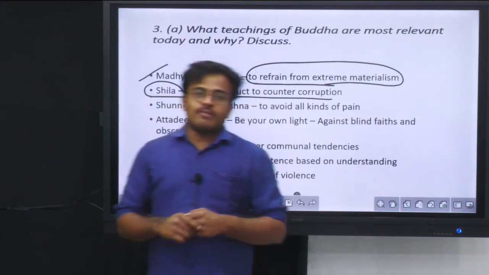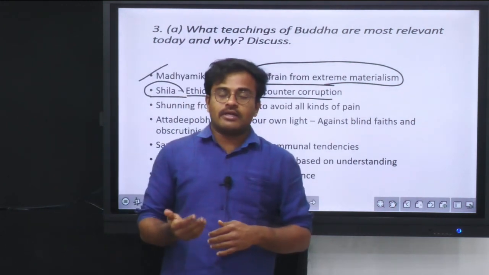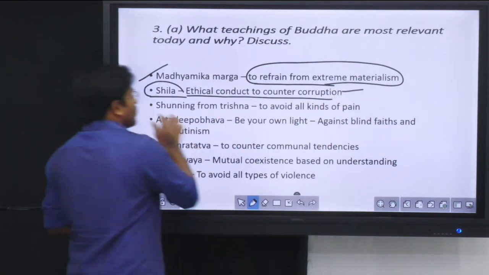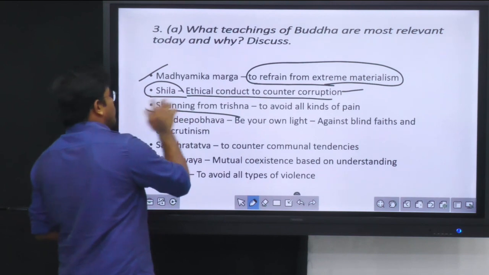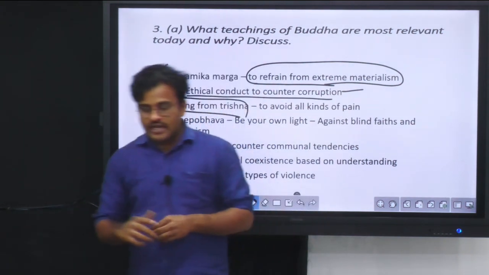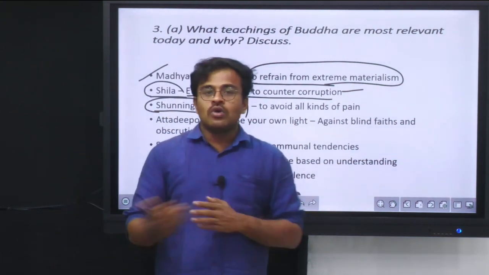Corruption is one of today's major problems, and a duty-based life for civil servants and politicians will help in curbing corruption. So this section is done. Then the next important value of Buddhism is to shun Trishna. Trishna is an extreme form of desire, and Trishna is the thing which leads to dukkha.